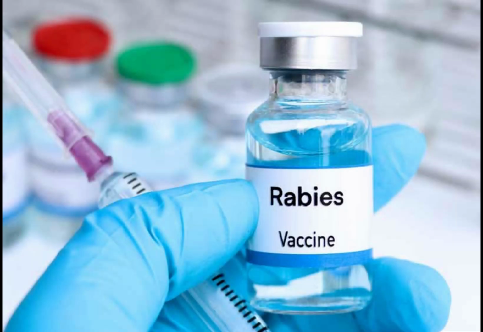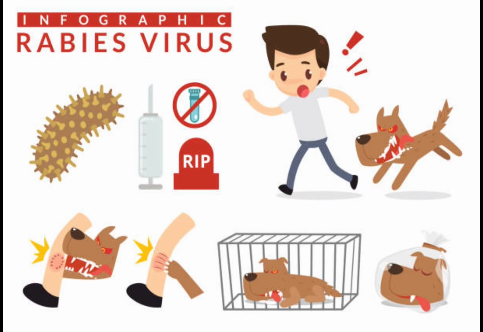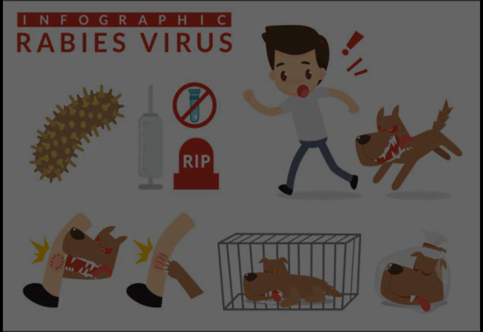PEP generally includes rabies vaccine doses and, for severe exposures, rabies immunoglobulin infiltrated around the wound when available. These measures prevent the virus from establishing infection if given promptly. Rabies is effectively preventable with correct and timely PEP.